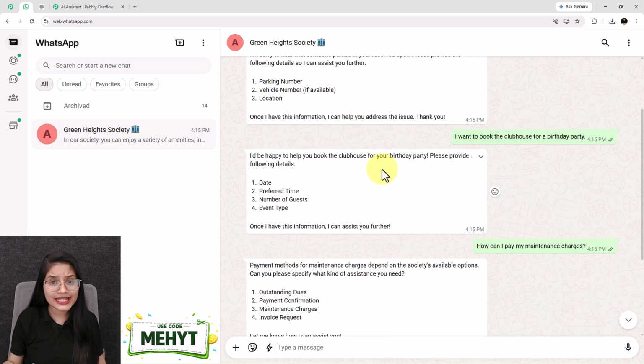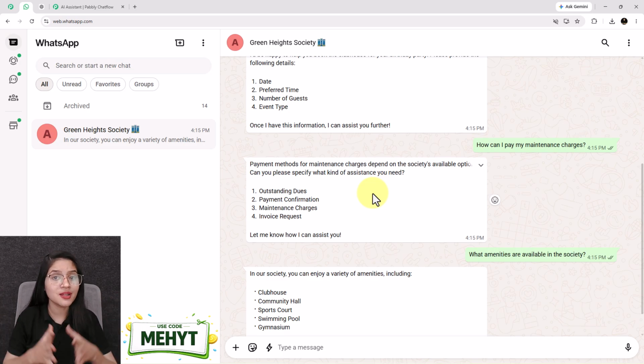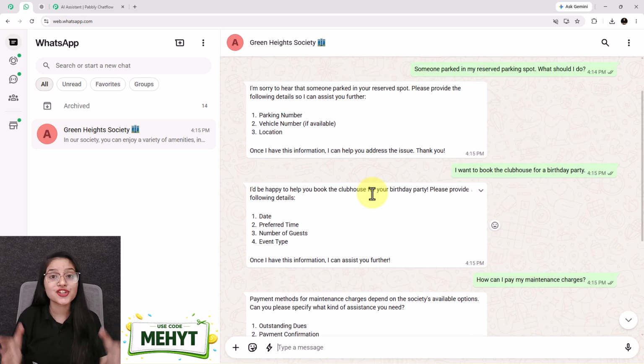And not just these, residents also ask questions like how do I report a security concern? Can I request an additional parking space? And many more. Now imagine if every resident could get instant answers to these questions without calling the society office. That's exactly what an AI assistant can do.